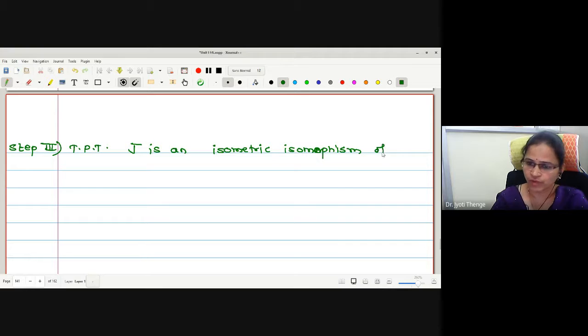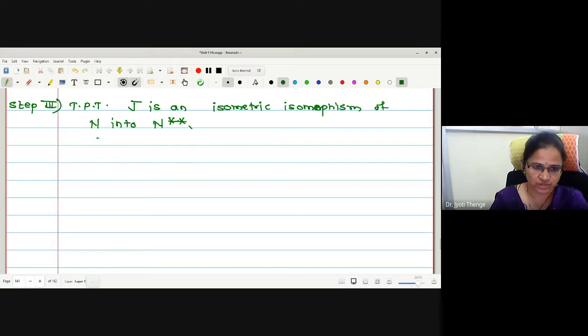Isomorphism of N into N double star. Okay, so first let us go for linearity. Let us write the definition first. The function J is defined from N into N double star. How is it defined?